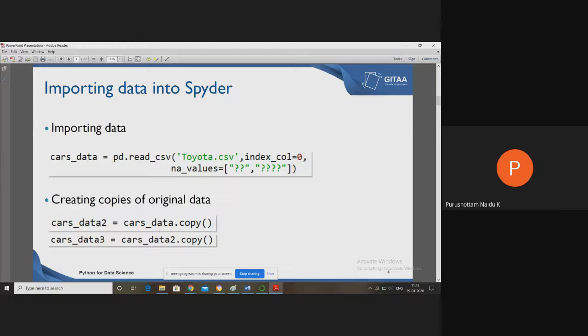Deep copy means any modifications done in cars_data2 do not affect cars_data. If any modifications or updates are made in cars_data2, they are not reflected in cars_data. That is called a deep copy. So here I can modify or update the data on cars_data2 only. I don't like to update the original cars_data, because if you update it, the actual data frame can be affected. That's why I don't like to update the original data. So, cars_data2.